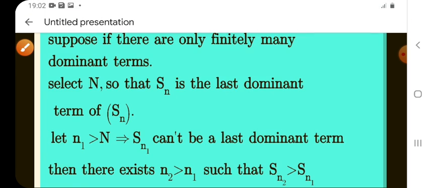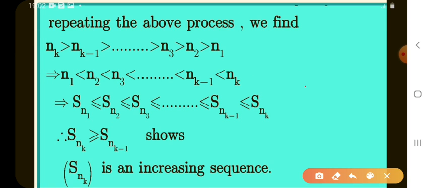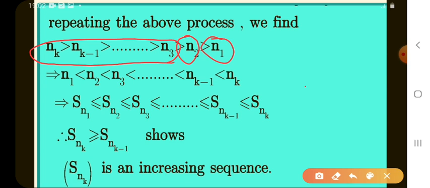Next, repeating the above process. See here, n1 is the least dominating term. n2 is also a least dominating term. From these dominating terms, what is the least dominating term? n1. What is the next least dominating term? n2.